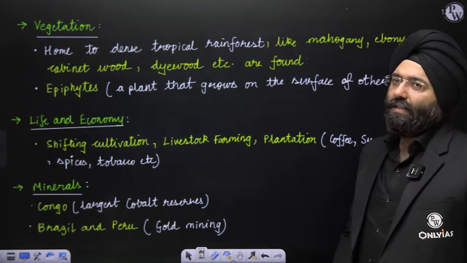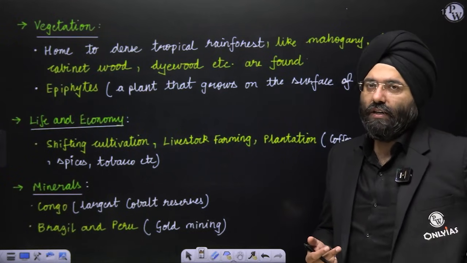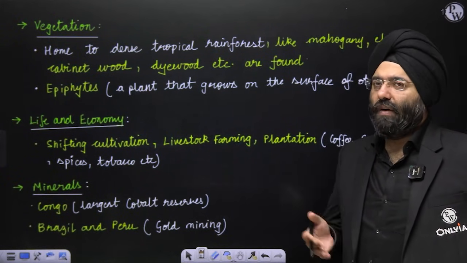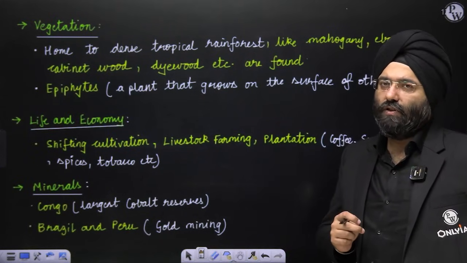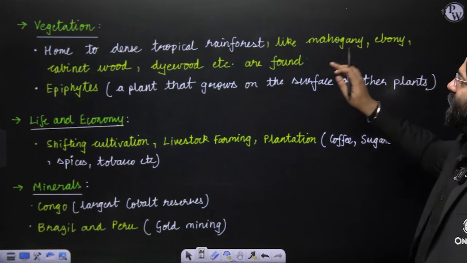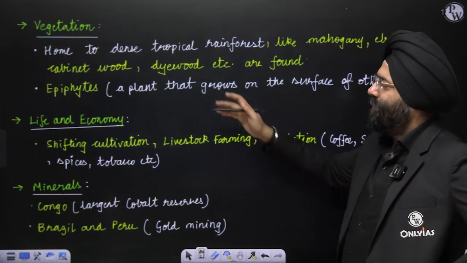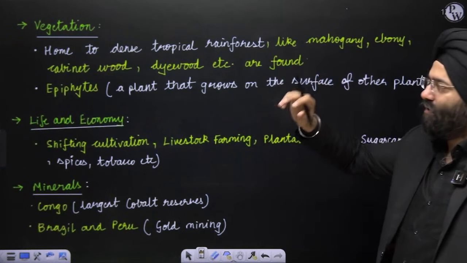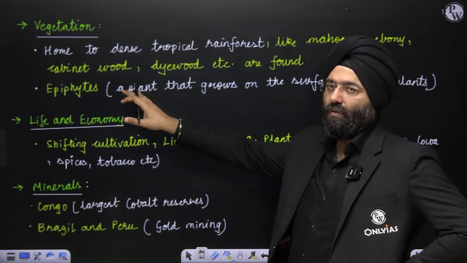Vegetation: this is again a region of tropical rainforest, right? Dense canopies and dense forests are present there. You have imagined the Amazon rainforest itself, which is known as the lungs with respect to oxygen. Mahogany, ebony, cabinet wood, dyewood are found here. Epiphytes are also found. These are plants which grow on the surface of other plants. These are epiphytes, a very characteristic feature of this type of climate.